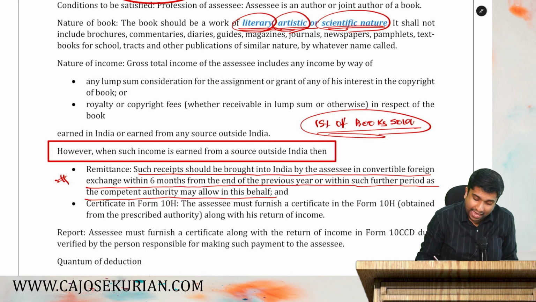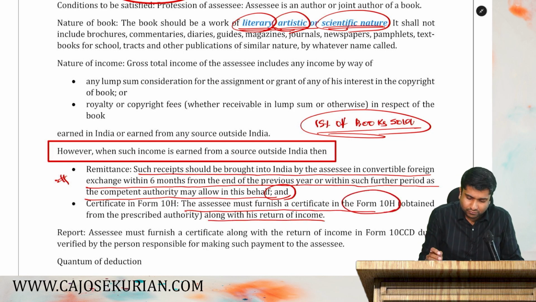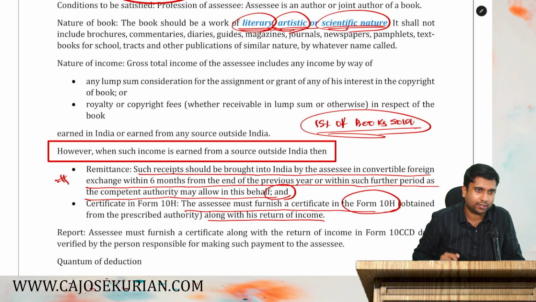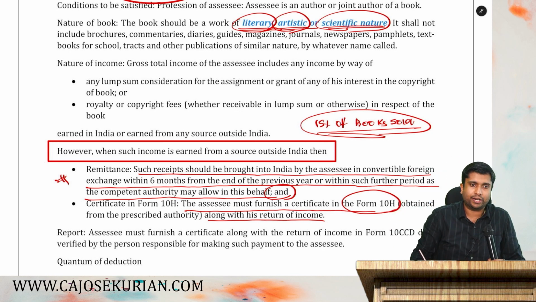There is one more point. The assessee must submit a certificate in Form number 10H along with the return of income stating that this income is this much. This has been received on these dates and all. So there should be a form. That form is called Form number 10H. That form also is required to be uploaded. Then only I will get a deduction under 80QQB.